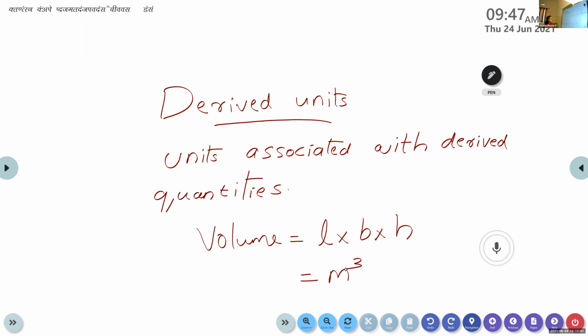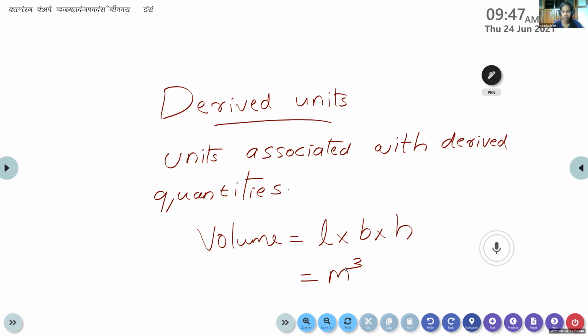So here we have two classifications for the unit. One is the fundamental unit and the other is the derived unit. The units associated with the fundamental quantities are known as fundamental units, and the units associated with the derived quantities are known as derived units. In physics, we have 7 fundamental quantities. So corresponding to the 7 fundamental quantities, we have 7 fundamental units. And all the other units come under the category of derived units. Is it clear?